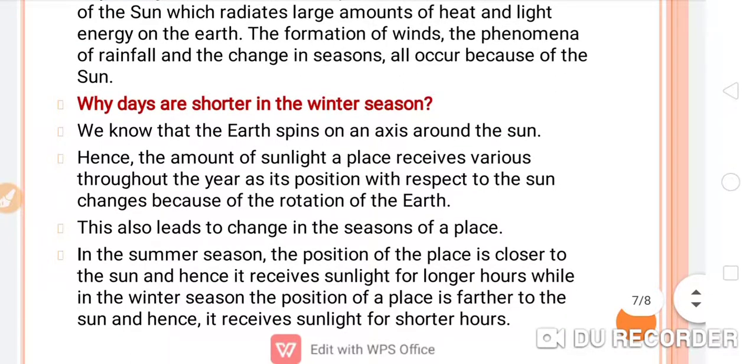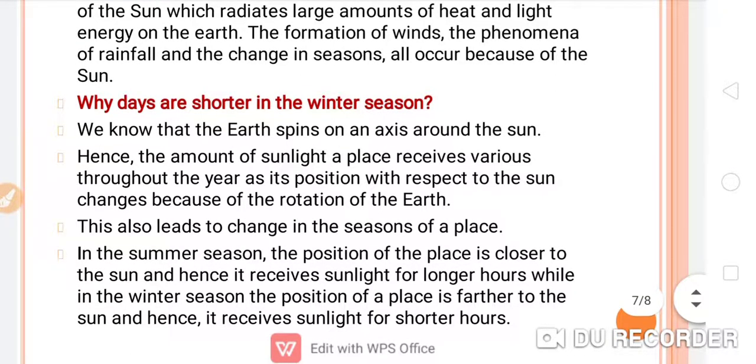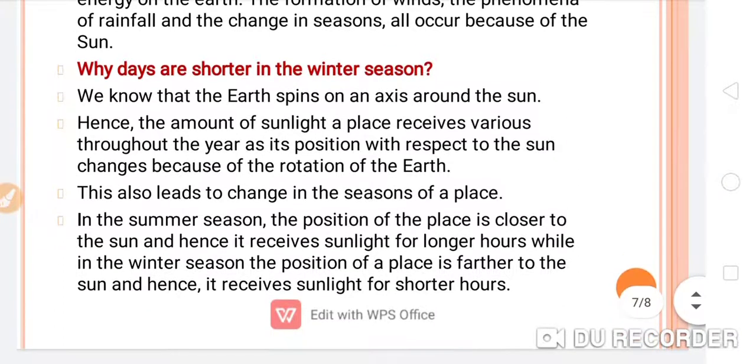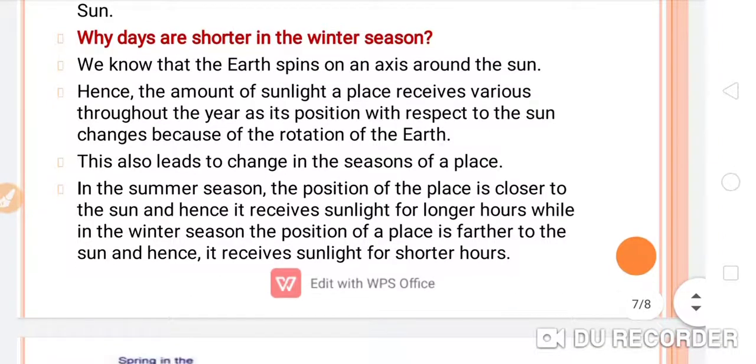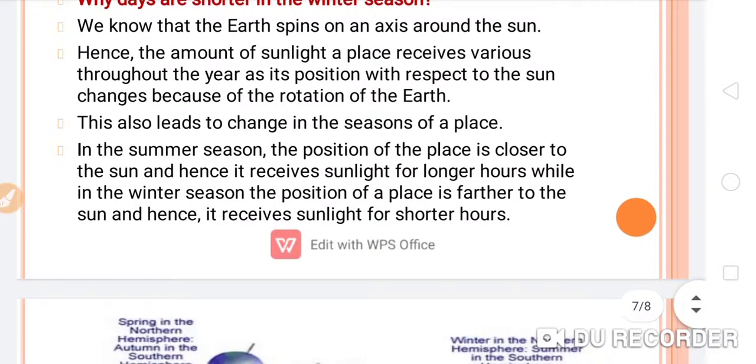Why are days shorter in the winter season? This is another question. Let's see, students, what is the answer to this question. We know that the earth spins on an axis around the sun. Hence, the amount of sunlight a place receives varies throughout the year as its position with respect to the sun changes because of the rotation of the earth. This also leads to change in the seasons of a place.